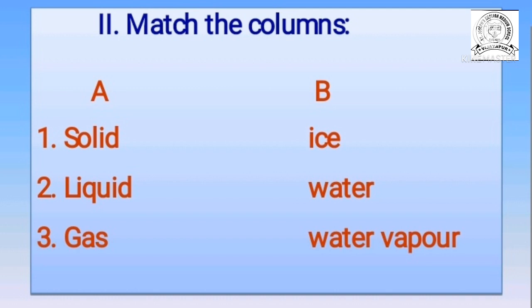Now the third one, gas. It is the third state of water, gas. And this gas matches with water vapor. Gaseous state, which one? Water vapor. In the gaseous state, all molecules are very far away from each other. That's why they don't have a fixed shape. Which ones? Liquid and gas do not have a fixed shape. Why? Because the molecules of these two states are very far away from each other. So you match in your textbook also.